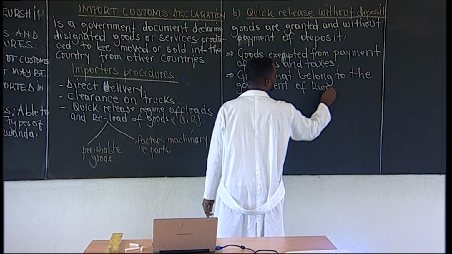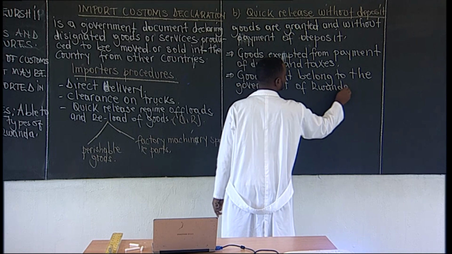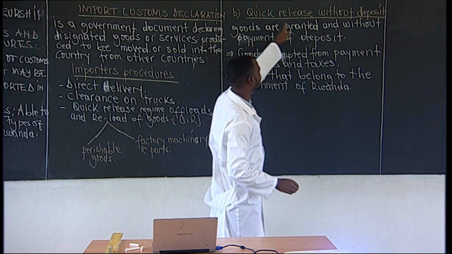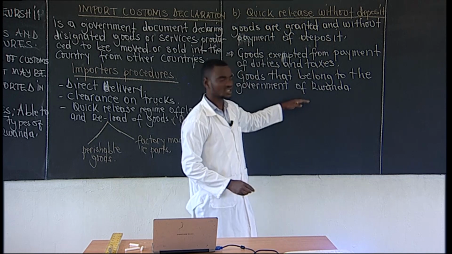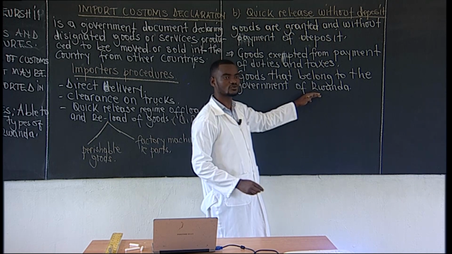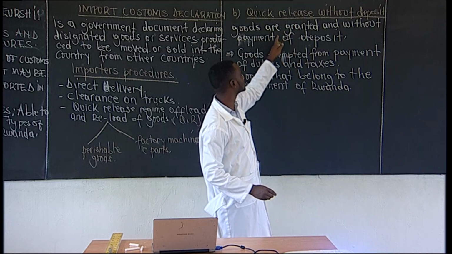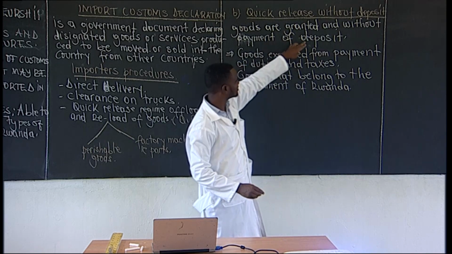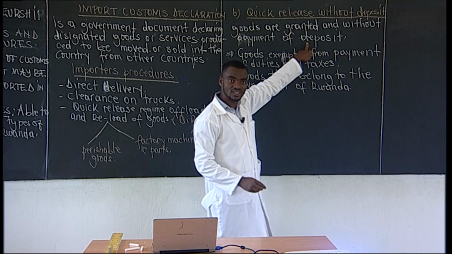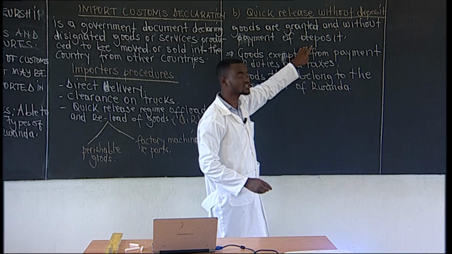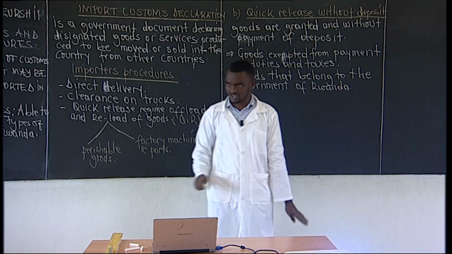They are all classified in what? In a quick release without deposit. If they belong to the government of Rwanda, they don't pay the deposit fee, or the deposit payment is not charged.